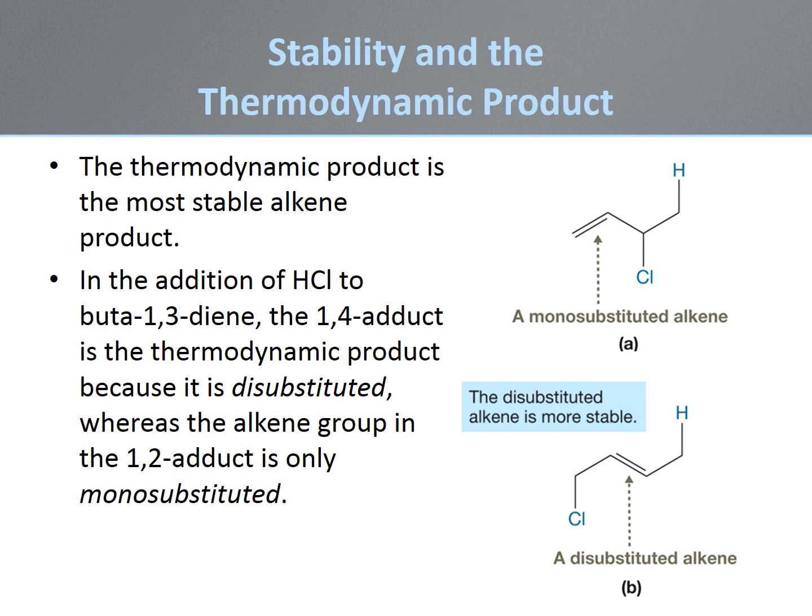Under the equilibrium conditions, the most stable product predominates. The more stable 1,4 product is called the thermodynamic product.